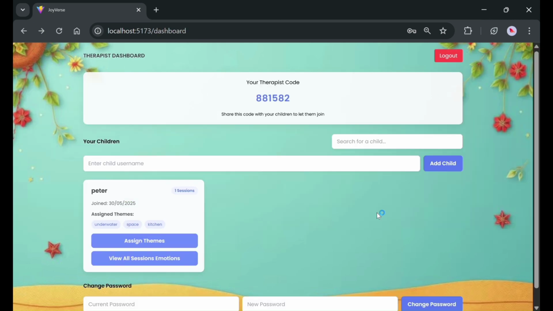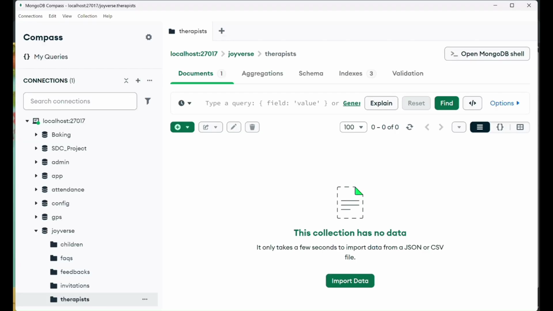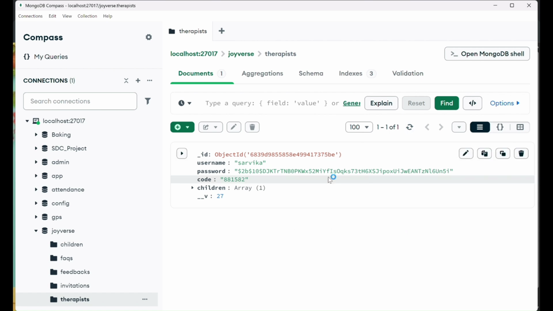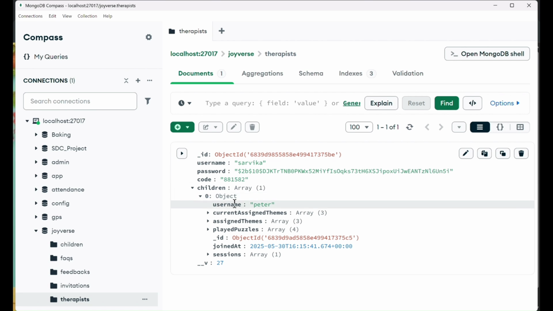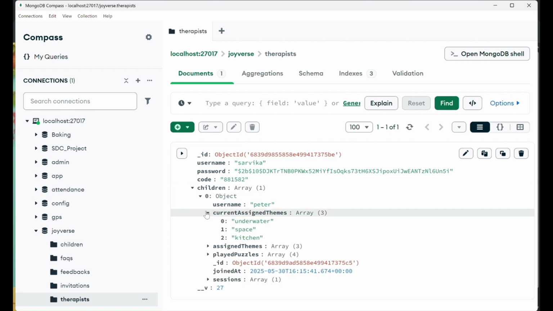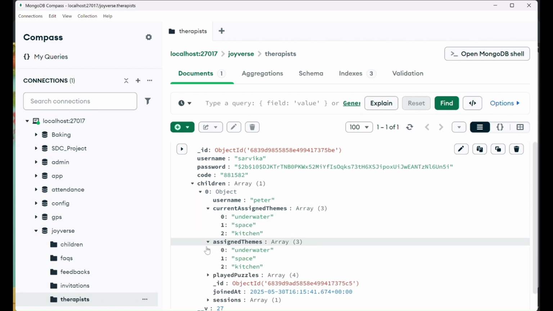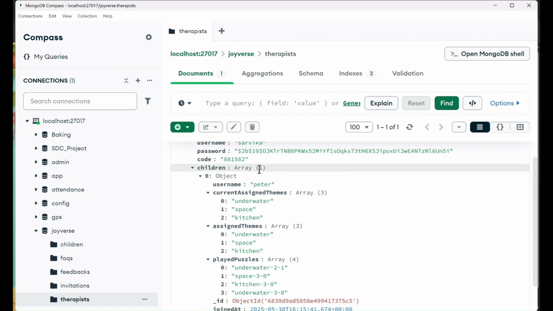Now let's verify how the data is stored. I'll check the MongoDB database to show you. The therapist has a child named Peter, and here we can see the current assigned themes, and the played puzzles. This data helps therapists monitor progress and adjust therapy strategies accordingly.